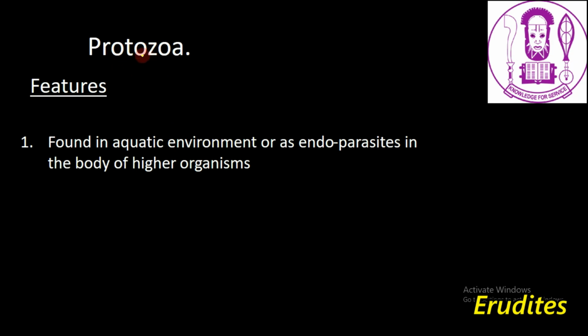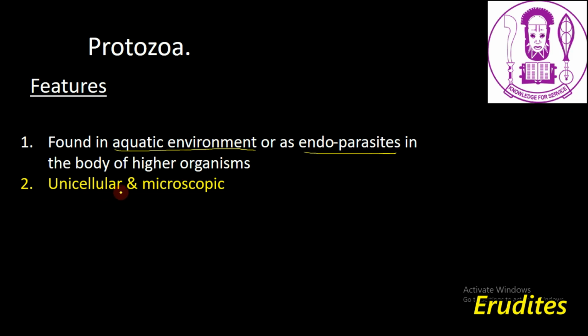The features of protozoa. Number one feature here is that protozoa are found in aquatic environments or as endoparasites in the body of higher organisms. You can find them in the aquatic environment just as I've mentioned, or as endoparasites in the body of higher organisms.